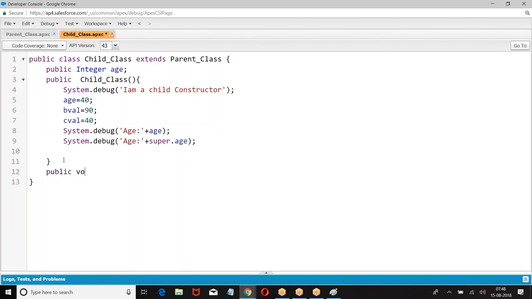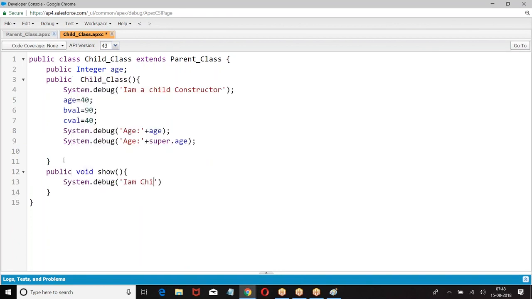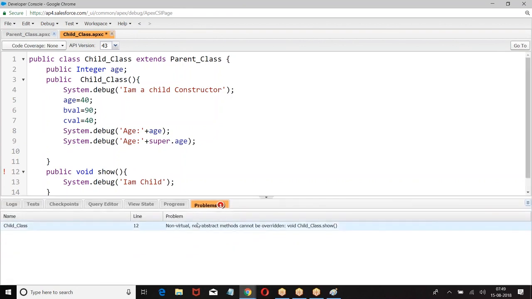Public void show. Then what happened? It is giving boss, you cannot redefine a method which is already defined in the parent class.